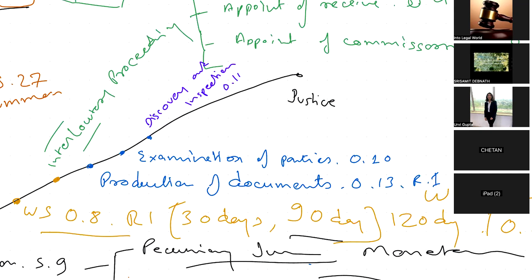Examination of parties doesn't mean that one is going to reject all the facts. A fact may be partially accepted and partially rejected.